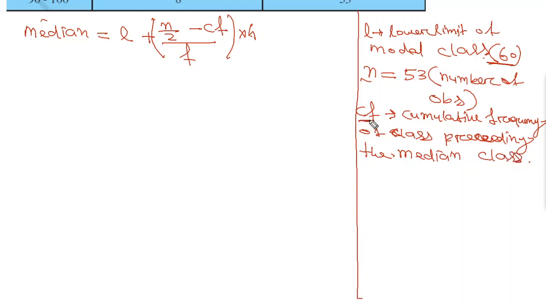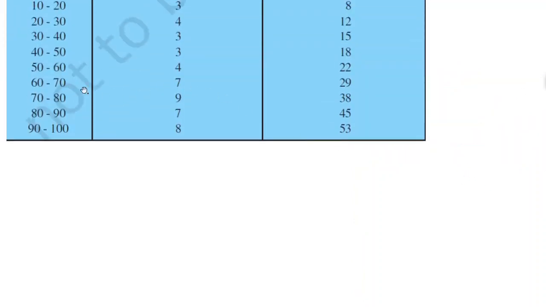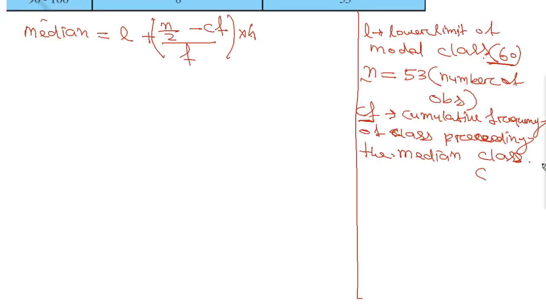Now we have to find CF. Who is CF? Now look at the table. Our median class is 60 to 70. Preceding the 60 to 70 is 50 to 60. So here cumulative frequency is 22. So we can say CF here is 22.